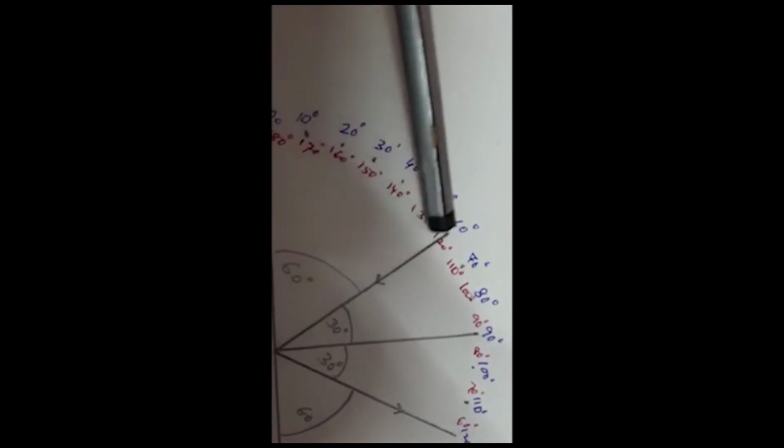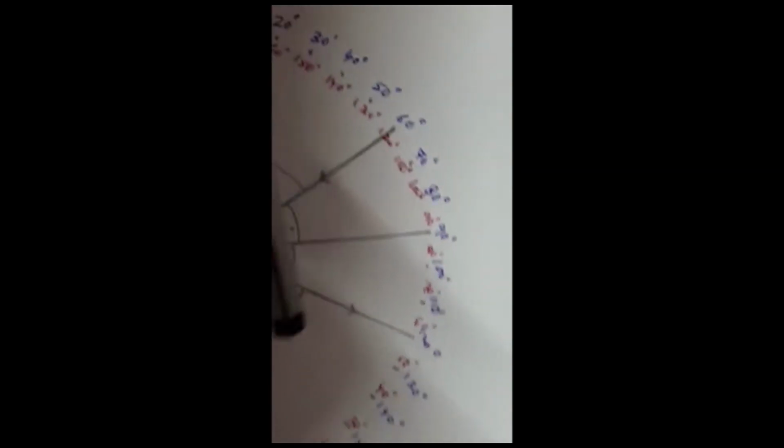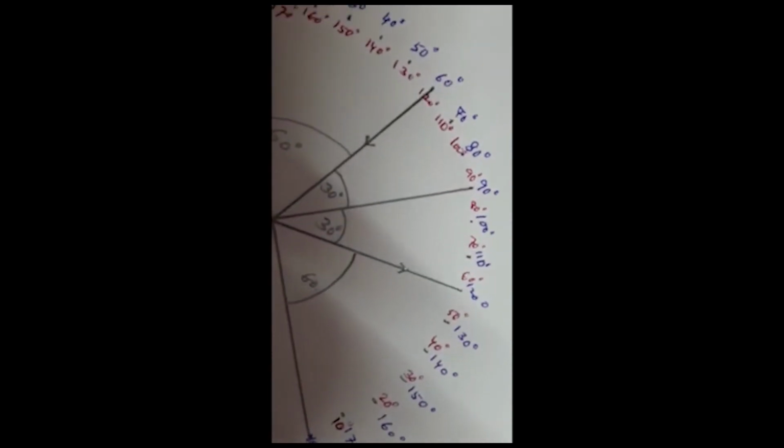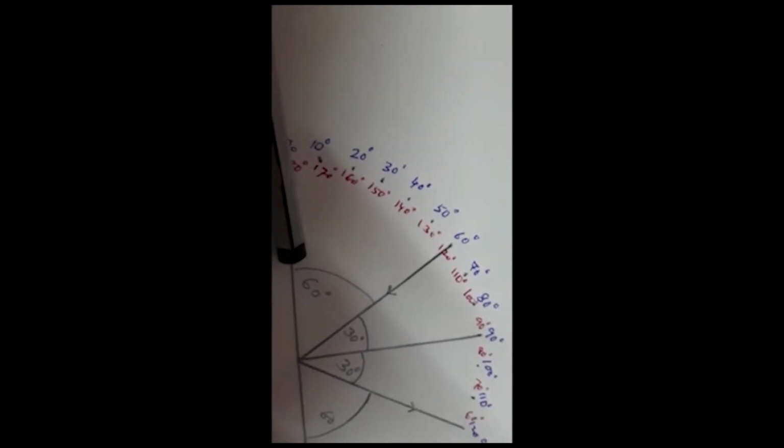Now I remove this protractor, and I have drawn also a 60-degree angle. Here also a 60-degree angle I have drawn, and that means this is the 90-degree angle, and this is 60-degree.